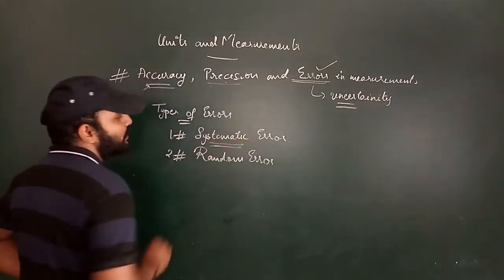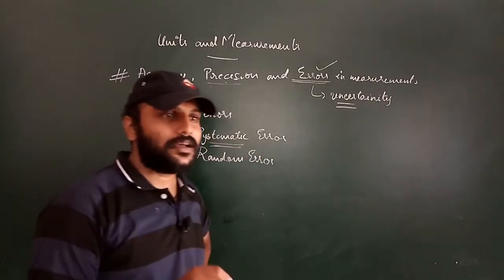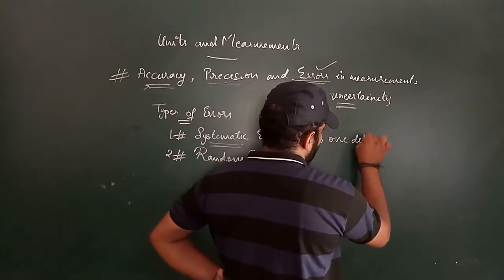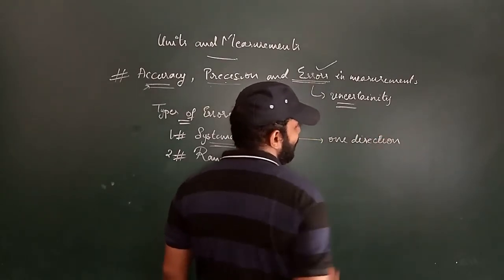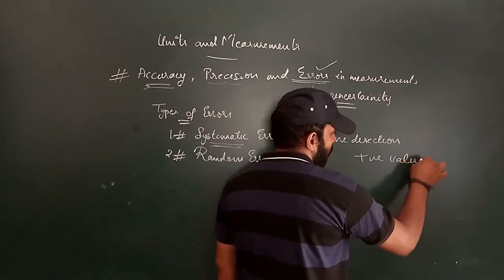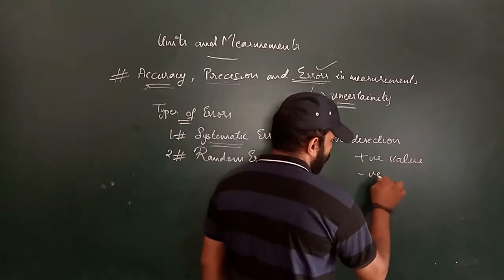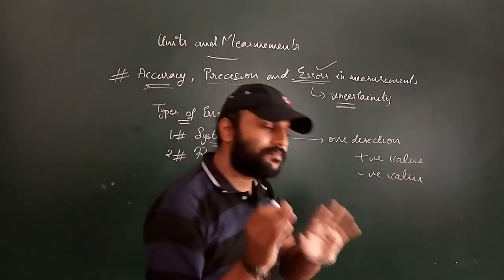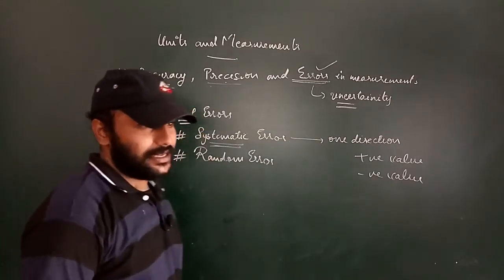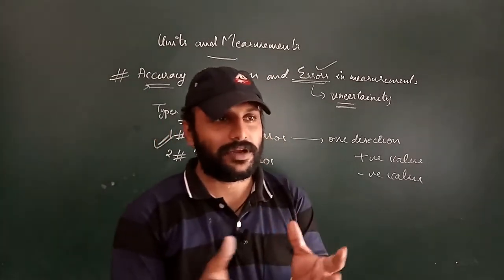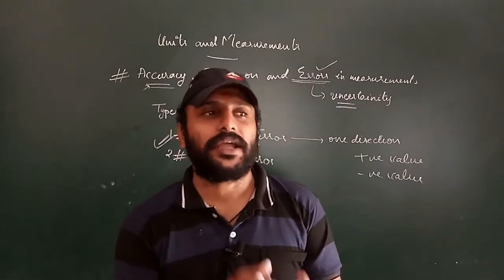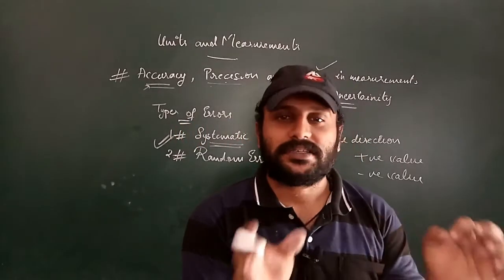Now, what is meant by systematic error? If the error is observed only in one direction, either a positive value or a negative value, then we say such an error is a systematic error. Think that nowadays in the shops we can observe a digital weighing scale. Think that you want to buy 1 kg of an object.